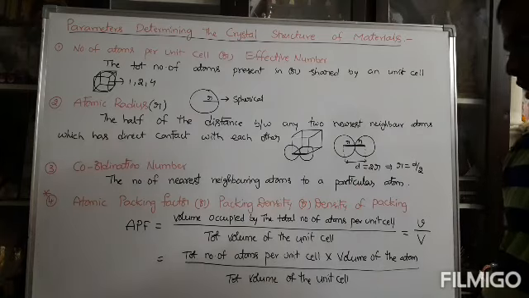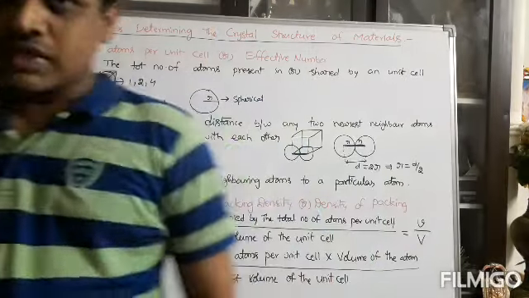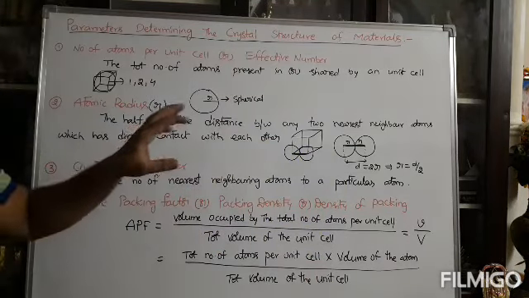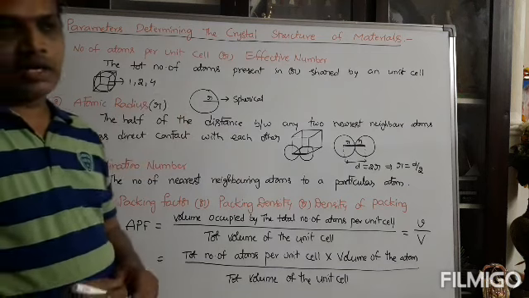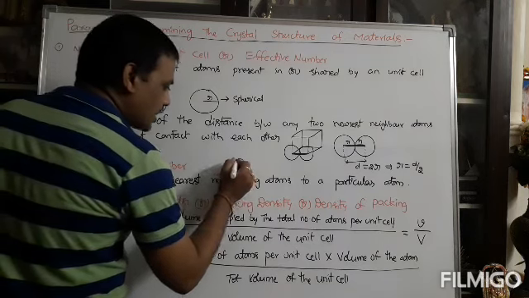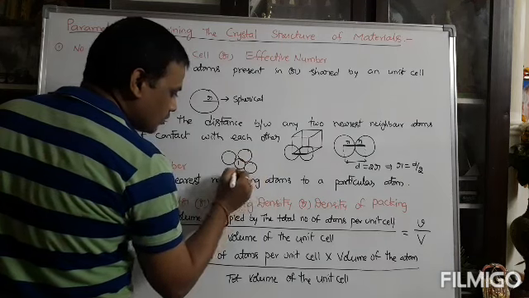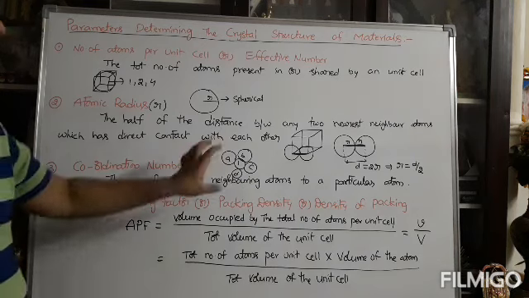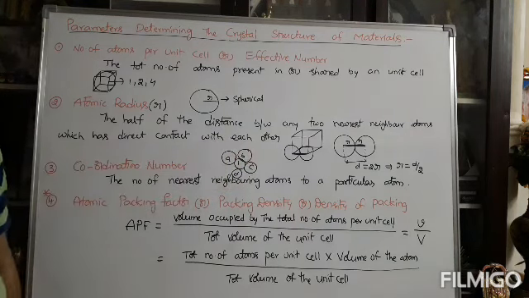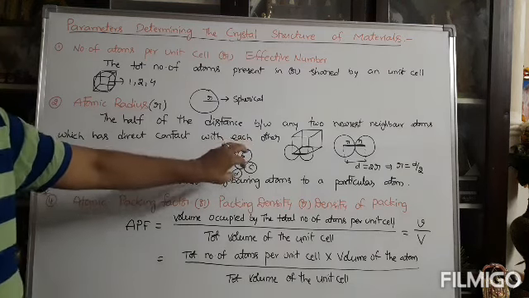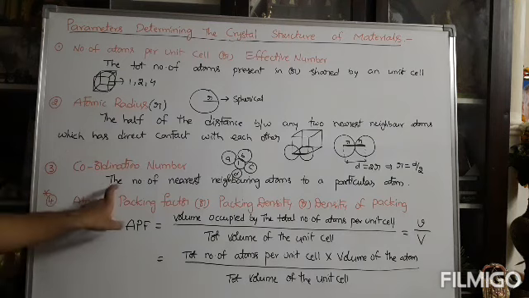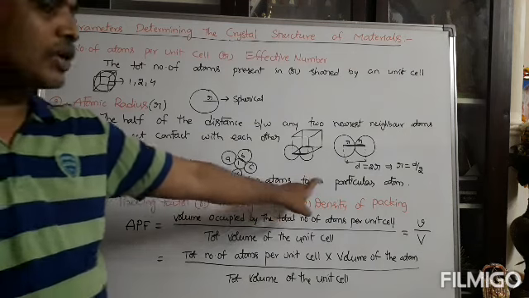That coordination is expressed in terms of number. What is the number? The number exists with respect to the crystal structure. In a crystal structure, every atom is surrounded by some basic atoms. Suppose I am taking the first atom. This first atom is surrounded by nearest atoms like this: A, B, C, D. The first atom is surrounded by 4 nearest neighboring atoms. These 4 atoms can be called the coordination number. According to the definition, it is the number of nearest neighboring atoms to a particular atom.